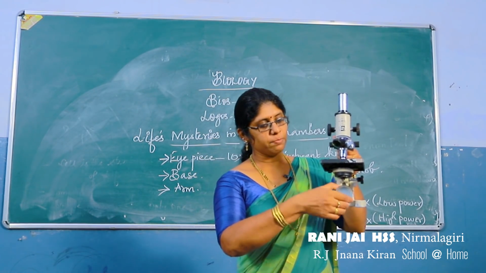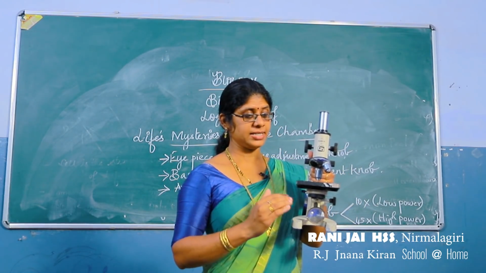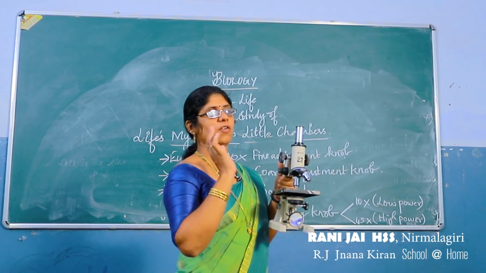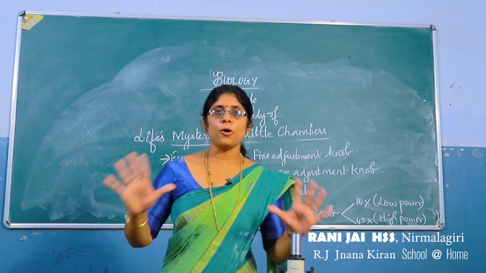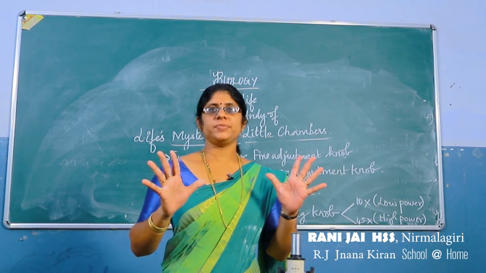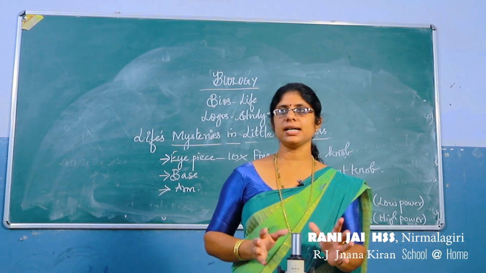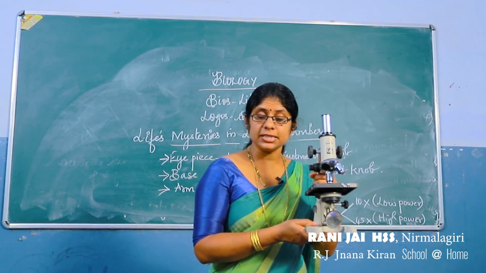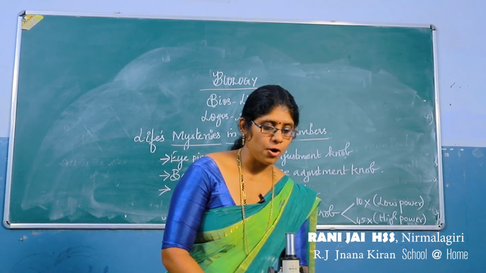The mirror and lenses are very essential to reflect the sunlight, and it consists of two powers, that is 10x and 45x. 10x is otherwise known as the low power, and 45x is known as the high power. You can take this compound microscope to any place and observe the objects.